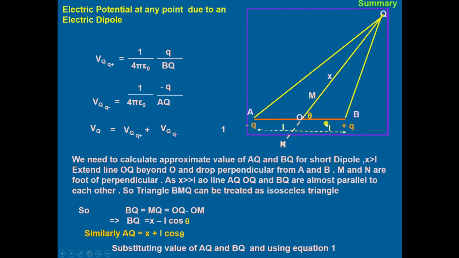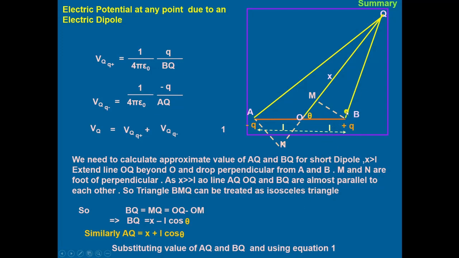From this we have extended OQ and drawn the perpendiculars from A and B. M and N are the feet of the perpendiculars. This X is very large in comparison to L, so OQ, AQ and BQ are taken parallel.